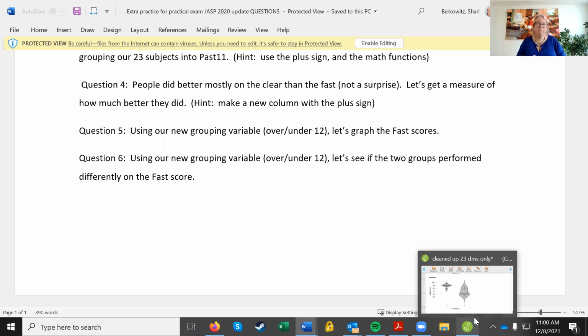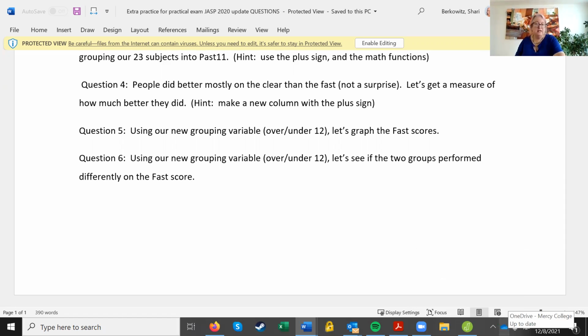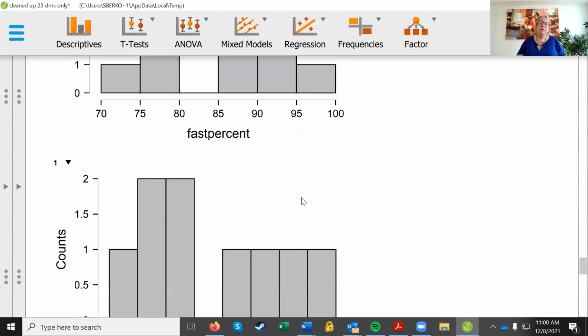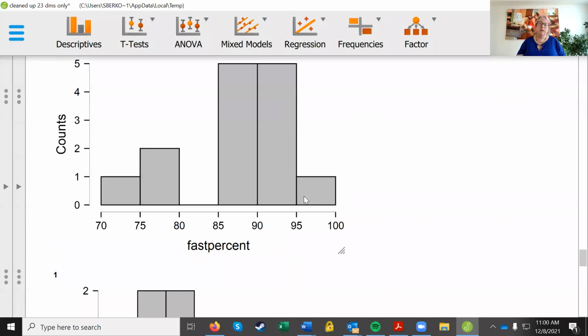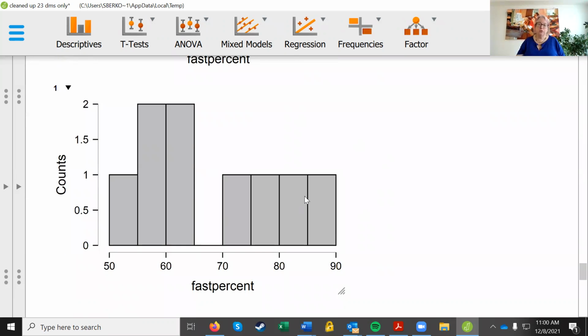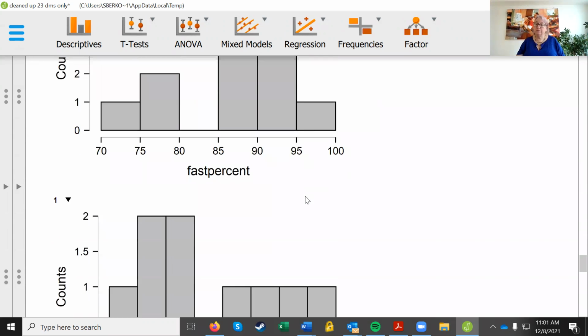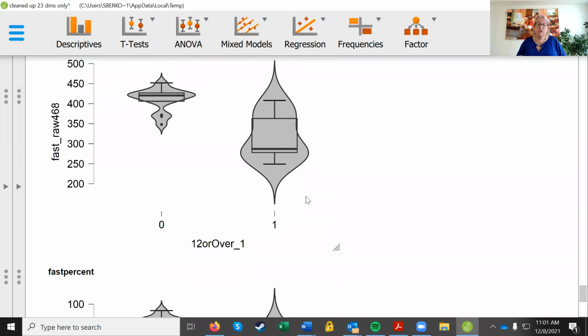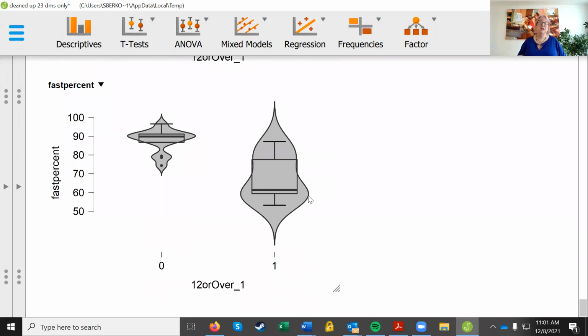In good statistical behavior, I said, let me look at the groups first. And when I looked at the groups, I said, well, the young group is from 70 to 100. The old group is from 50 to 90. And where the humps are seem to be in different places. And if I look at it in a box plot, not including the violin, they really do look different. So I should do a statistical test on this.